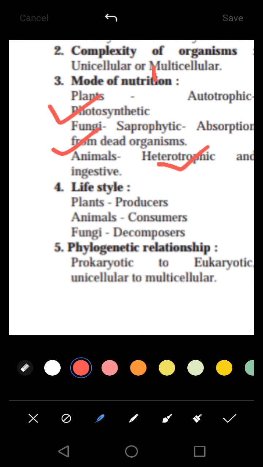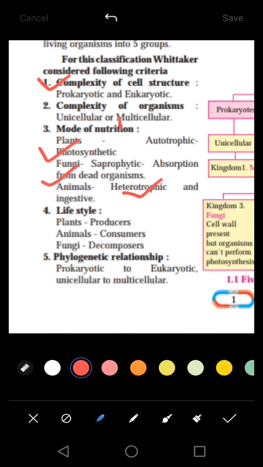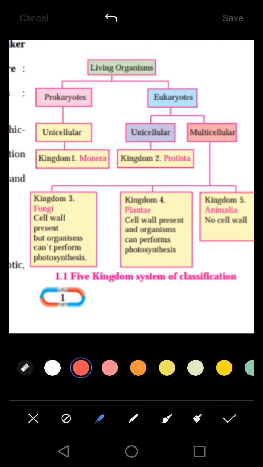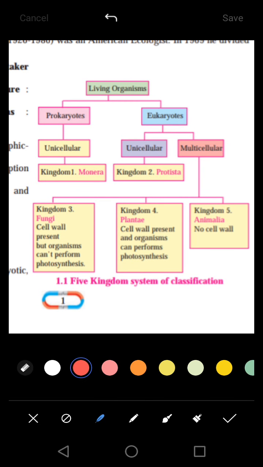Either it was a unicellular organism initially and evolved to form a multicellular organism. So on this basis also we can classify them. You have to make this chart in your textbook or in your notebook. You can see that this is a different type of classification, the 5 kingdom classification. Here you can see that living organisms are basically divided into 2 types, that is prokaryotic and eukaryotic.